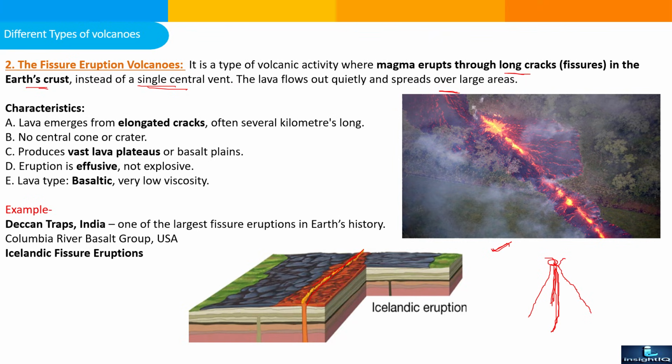What are the characteristics? Lava emerges from an elongated crack, often several kilometers long. No central cone or craters. It produces vast lava plateaus or basalt plains. Eruption is effusive, not explosive. Lava type is basaltic, with very low viscosity. What are the examples? Deccan Traps in India, one of the largest fissure eruptions in Earth's history, Columbia River basalt and Icelandic fissure eruptions.